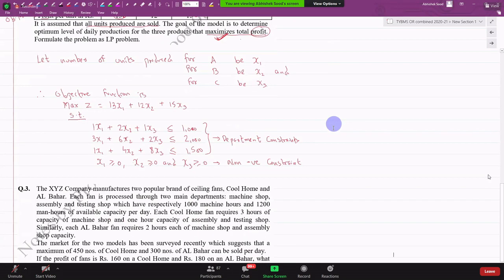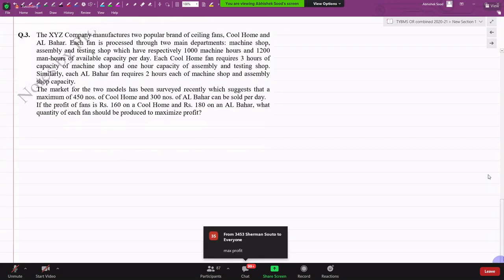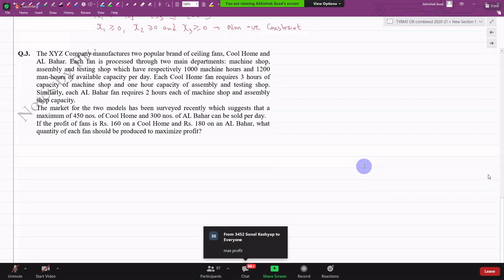What is the objective function? Maximize profit. Okay, good. Profit किसका दिया है? Have they given the profit of the fans or the departments? Each fan has to go through two departments. Okay, there are two fans. They will come in the columns or rows? You guys are answering correctly. Yes, they should be coming in columns: Cool Home and Al Bahar.